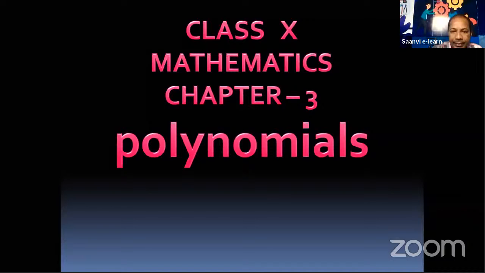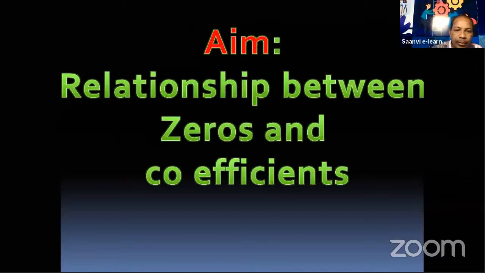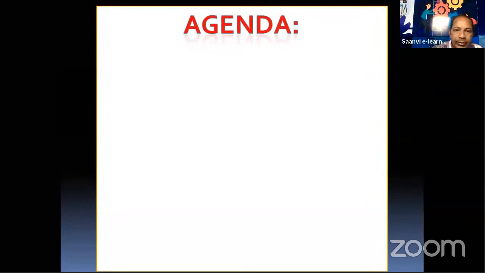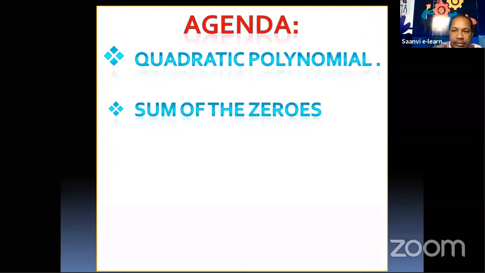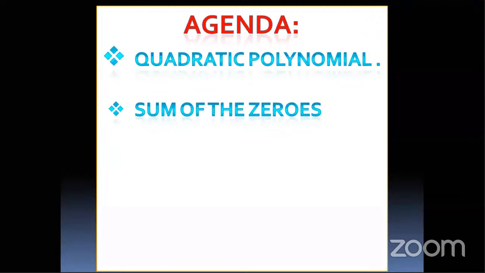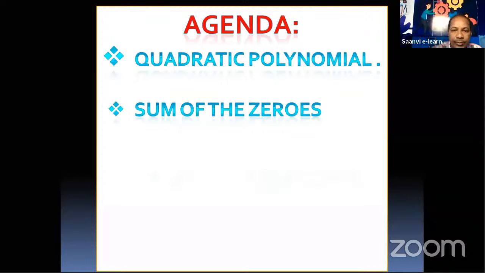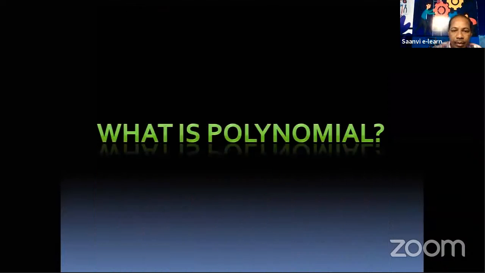Okay, children. And the agenda is knowing about polynomials and types of polynomials. In the types of polynomials, linear polynomial, quadratic polynomial, and cubic polynomial.